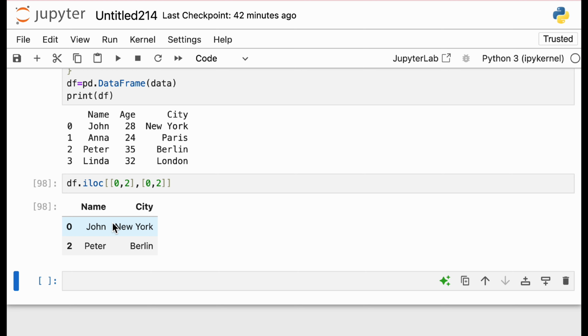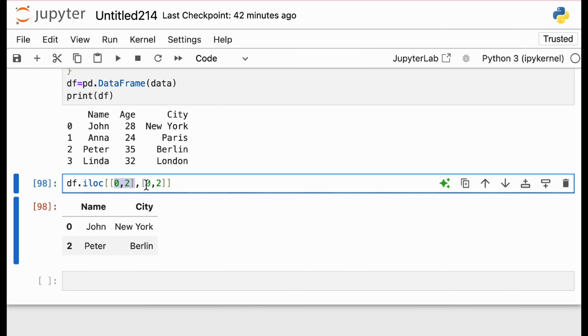Yeah, so it will give me the first row and the third row. So that's how this is done. For example, we can select various slicing, and correspondingly we can get the right column and the right information that we want. So this is how things are done in iloc.